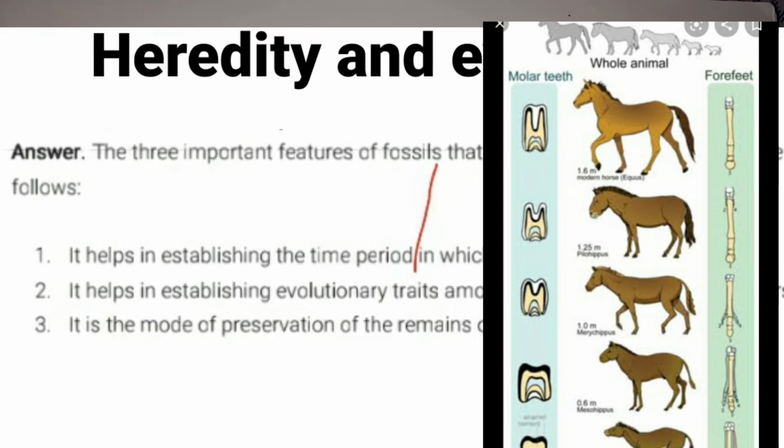Horses descend from organisms for which only fossils exist today, for example, changes in the molar teeth and also the forefeet. You can see there is modification from one era to another era. Like this, fossil study helps us to know the evolutionary characteristics of organisms and their ancestors.